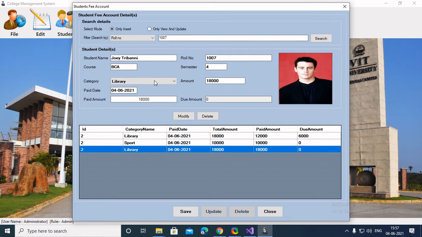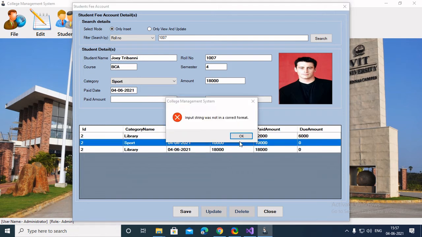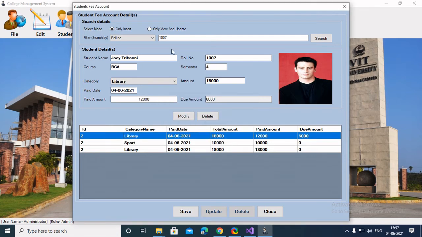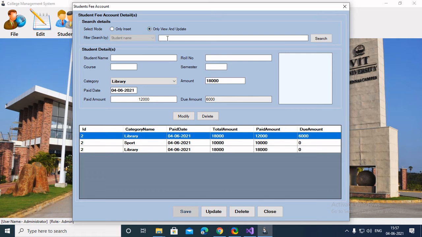So basically, this is the basic updation table. You need not worry about the details above here, because each has an ID which recognizes each student. Suppose if I select only view and I write Joey.